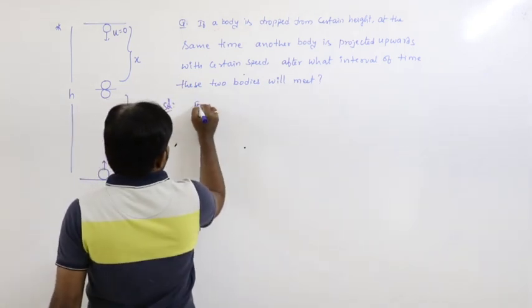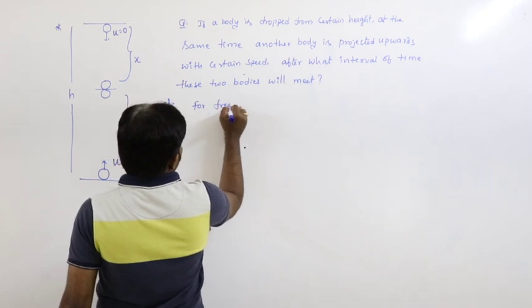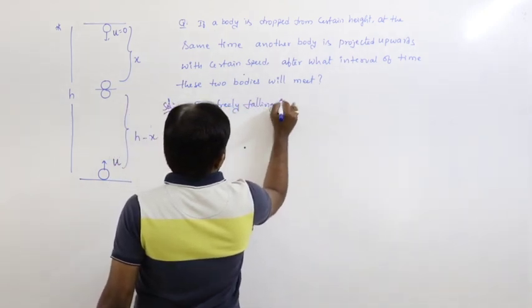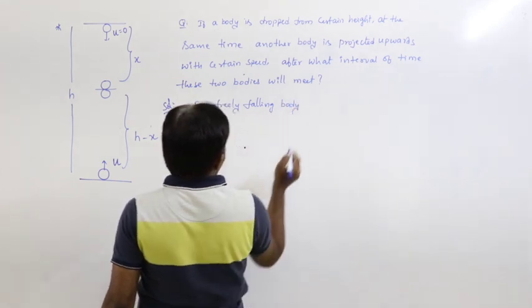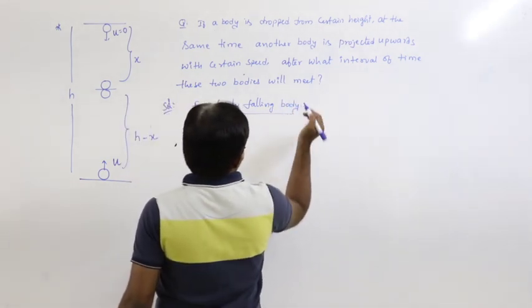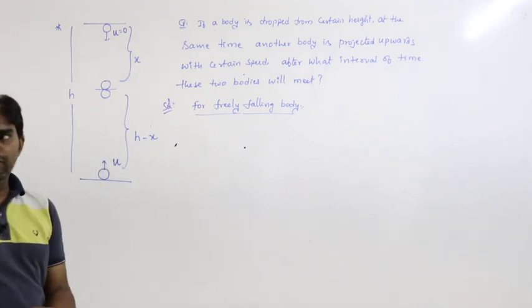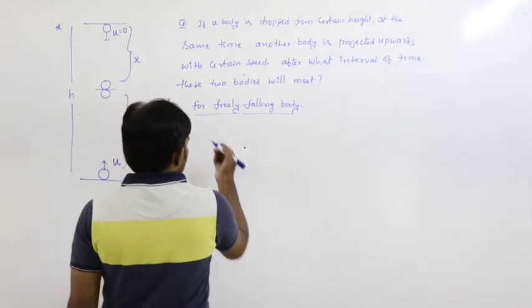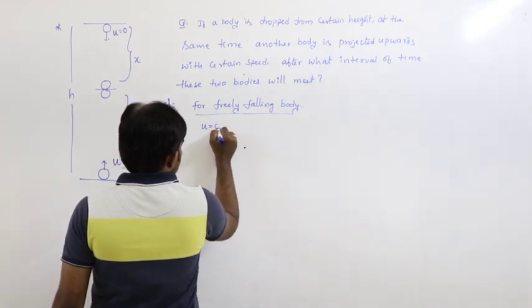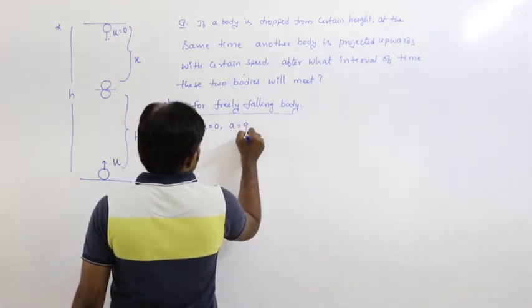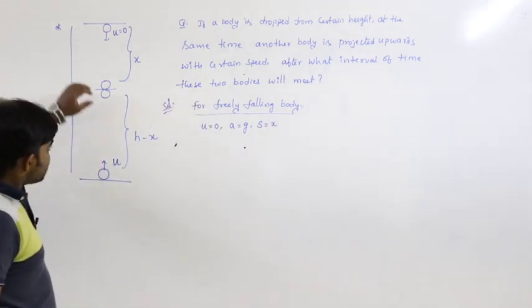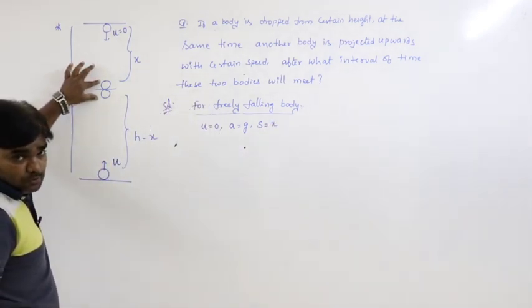First, let us consider the freely falling body. What are its conditions? For the freely falling body, initial velocity is 0, acceleration is equal to plus g, distance travelled is, let us say, x. Let us say these two bodies will meet at this position.